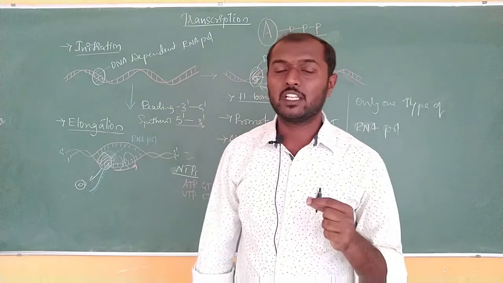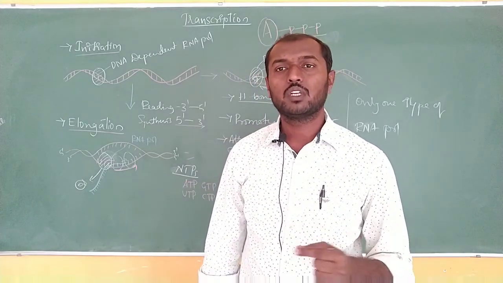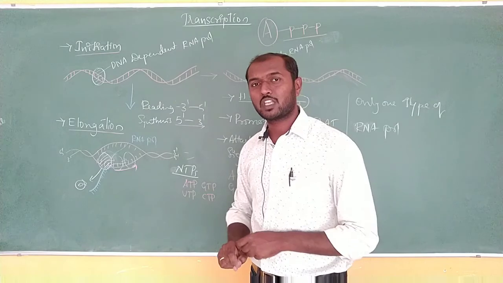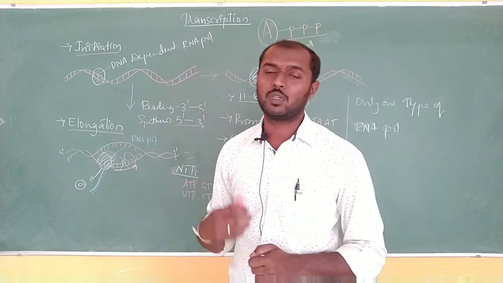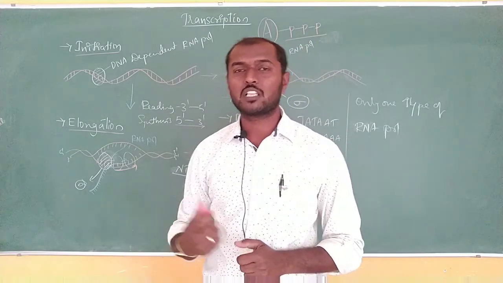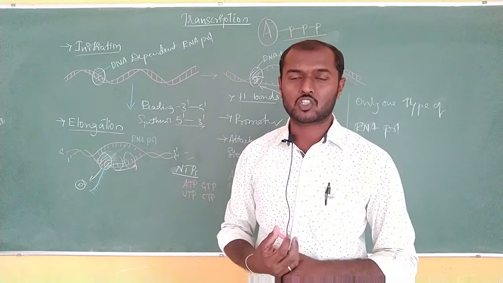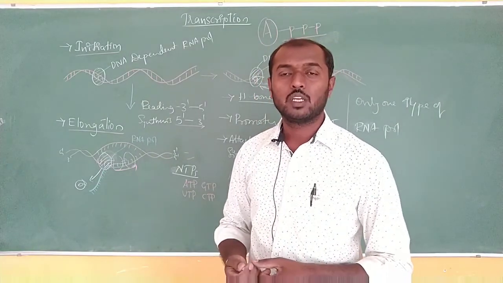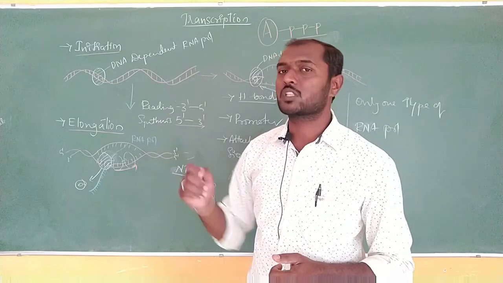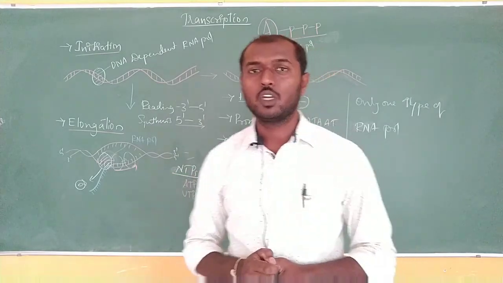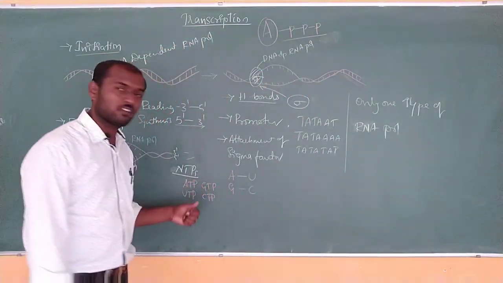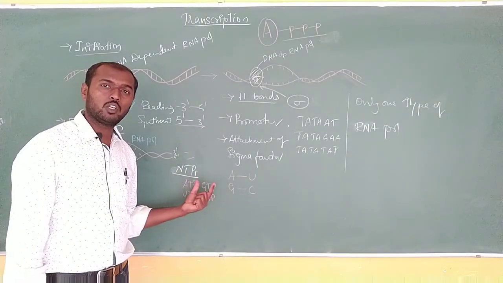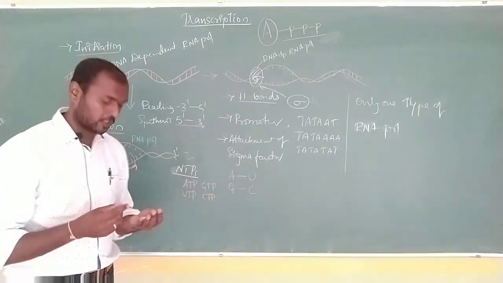They are energy rich molecules and give sufficient energy for the process taking place in the cell. It may be replication, it may be transcription, or maybe the next process, translation. Whichever it is, ATP is going to help, or the dNTPs in case of the DNA and rNTPs in case of the RNA. Okay, so ribonucleotide triphosphates are going to help here. So these are what provide the energy.